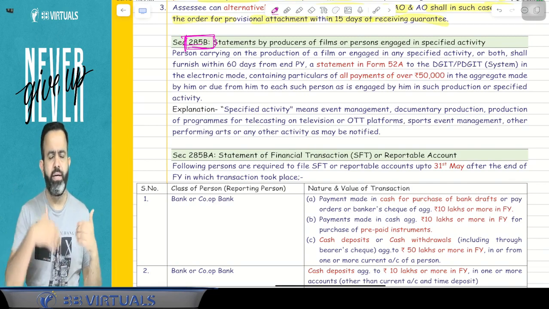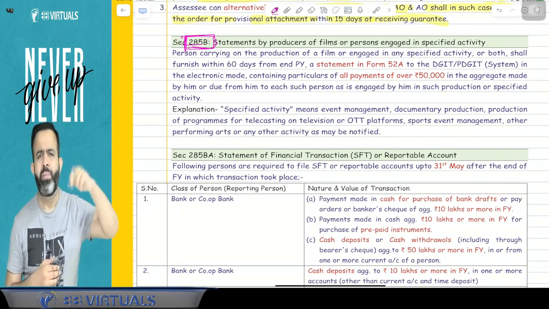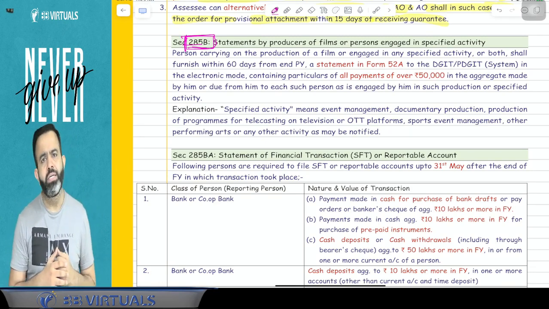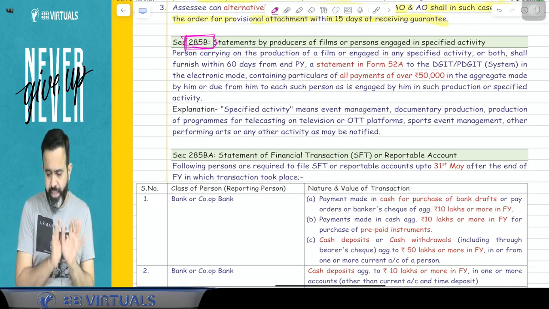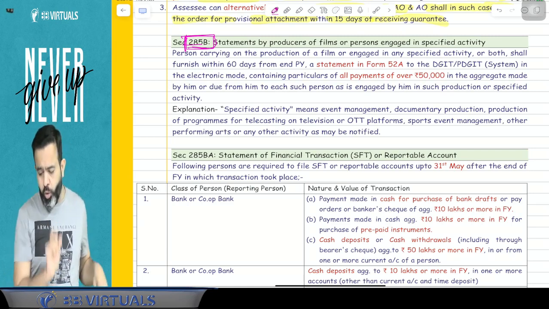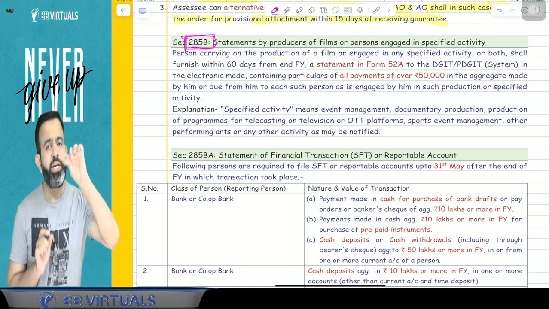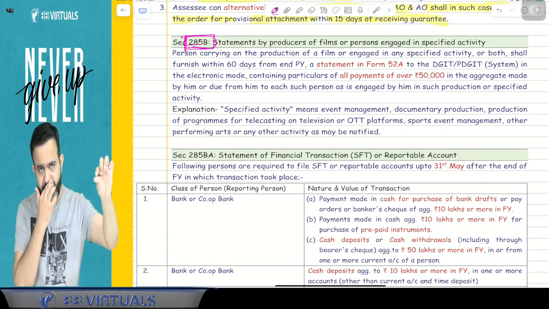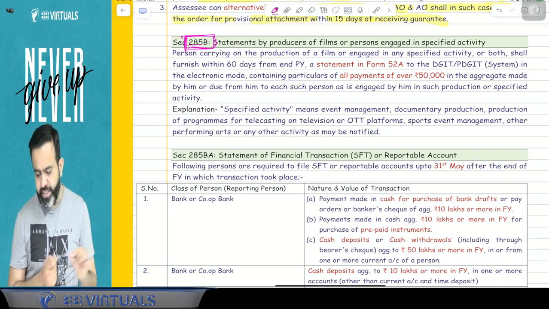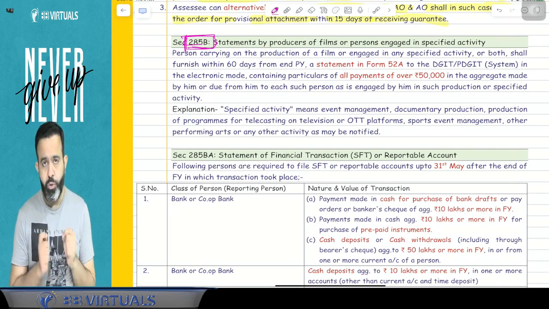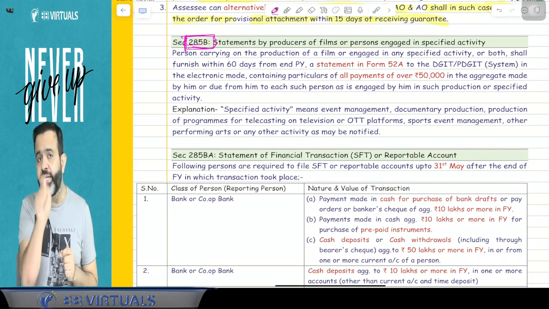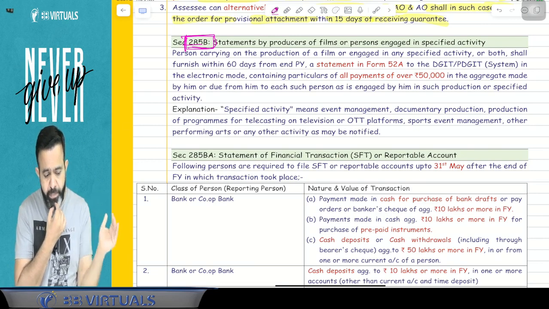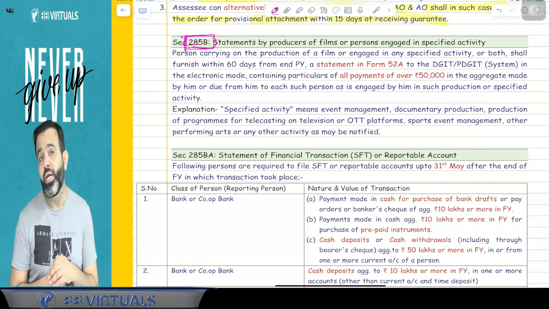Like actor is working, a director is working, various cameramen are working, as well as light persons are also working, and a choreographer is also working. So in a year, if payment of more than 50,000 is made to any person, then guys, this production house, this producer will give the detail related to that payment to the income tax department,